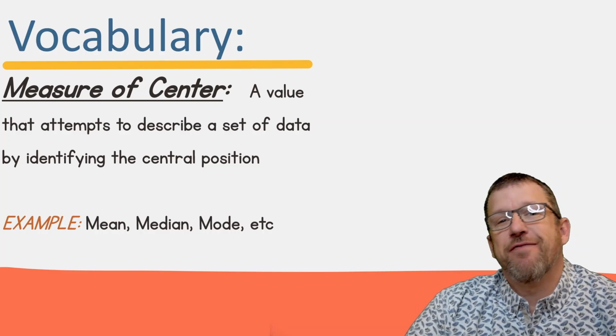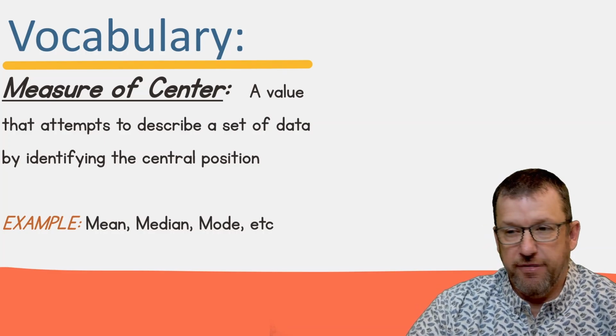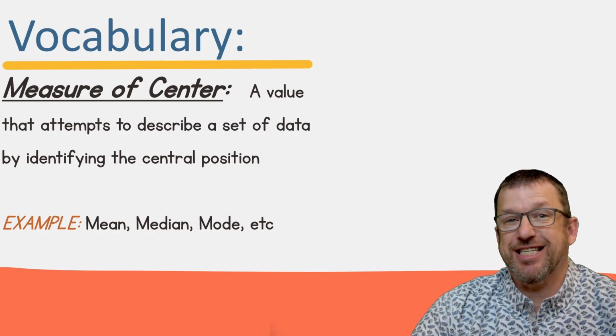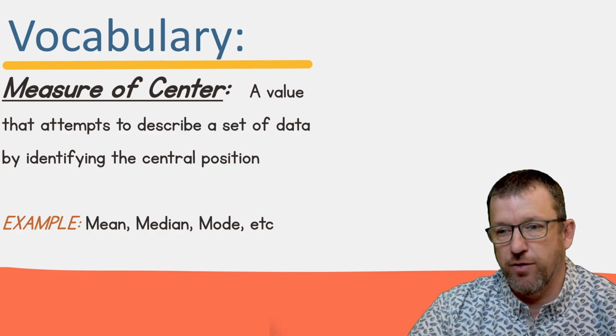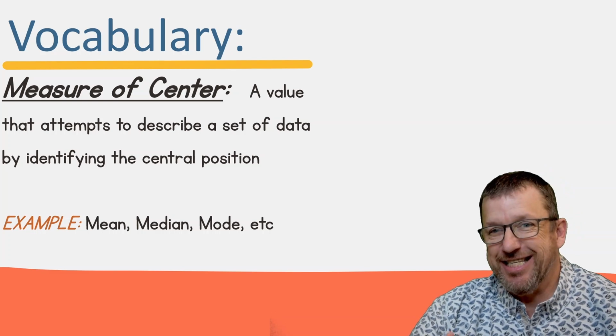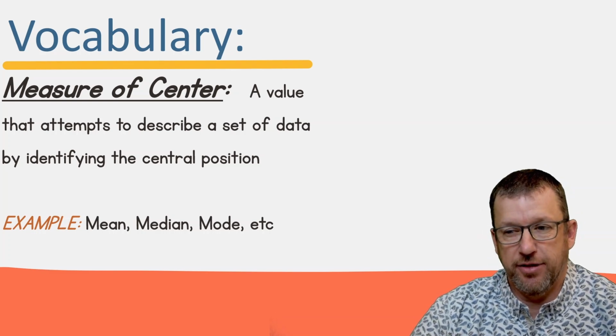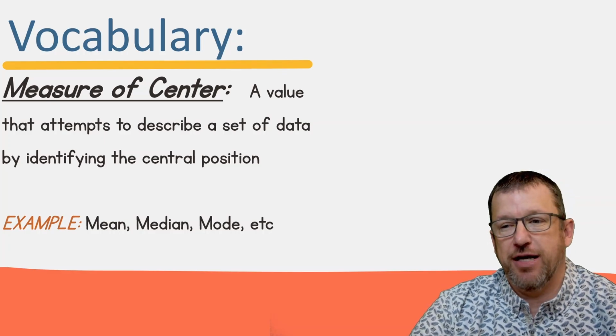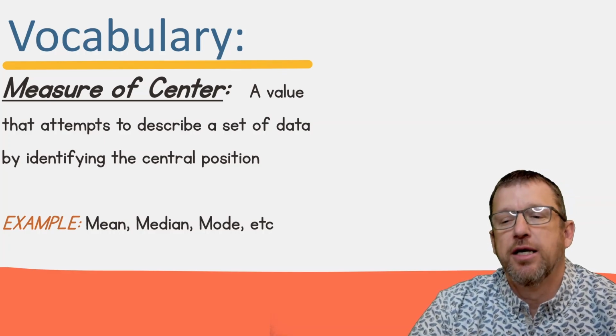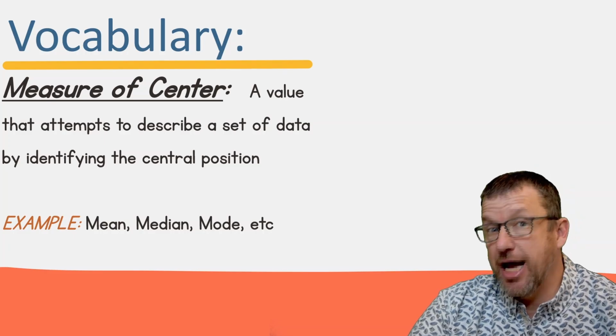So the measure of center is a value, and this is going to be done in different ways, that attempts to describe a set of data, like a collection of numbers, a collection of research data points that you have worked on, to identify the central position. In other words, mean, median, and mode. So the measure of center is a way to find the central position of the data points, and we can do it in several different ways. But today we're going to focus on mean, median, and mode.